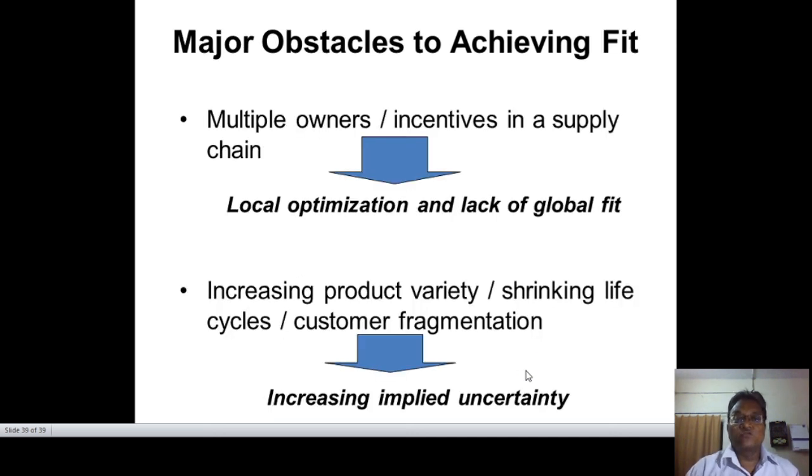So in a nutshell, multiple owners with different incentives in a supply chain can lead to local optimization and lack of global fit. I will just put down two concrete points. Then, increasing product variety, shrinking life cycles and customer fragmentation give increasing implied uncertainty.